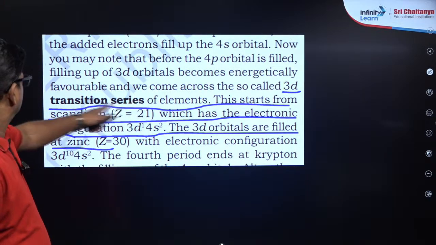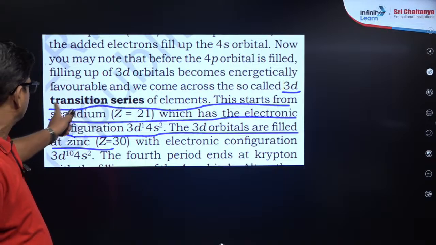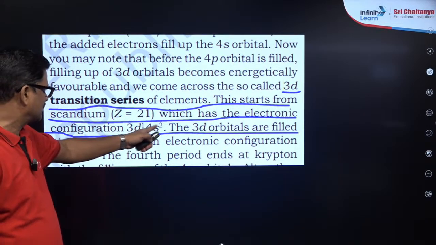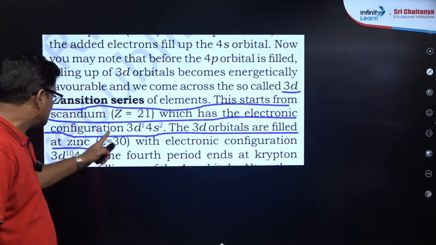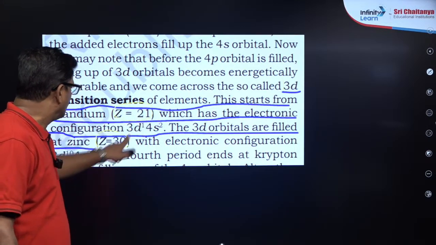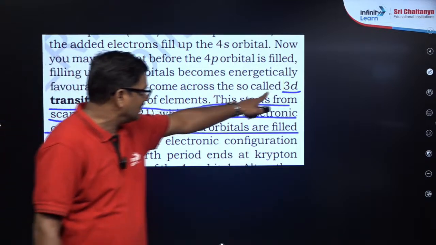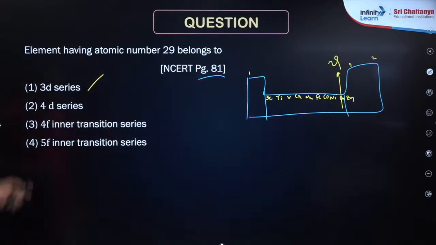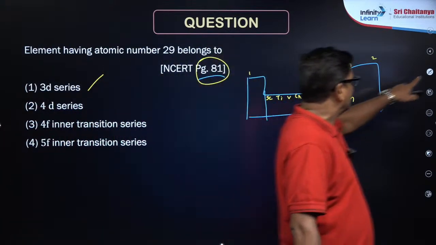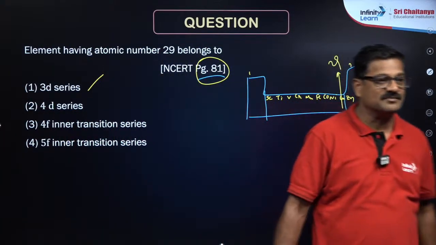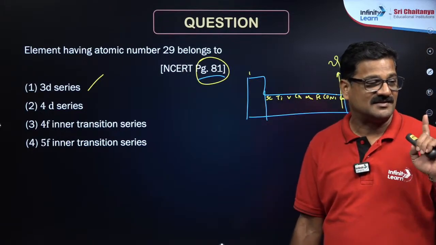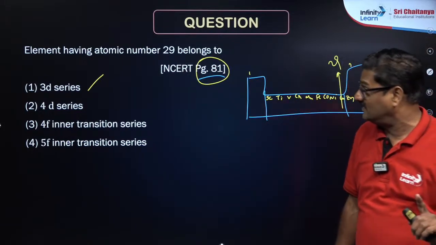It is given, 3d transition series of the elements. This starts from scandium, which has the electronic configuration 3d1 4s2. The 3d orbitals are filled till zinc, 30. You can see from 21 to 30 it is the 3d series. So the answer comes to be 3d series. That is how we are connected with the NCERT. Of course, I know the question is simple, but how we are connected with NCERT does matter. Hope you are understanding, right?